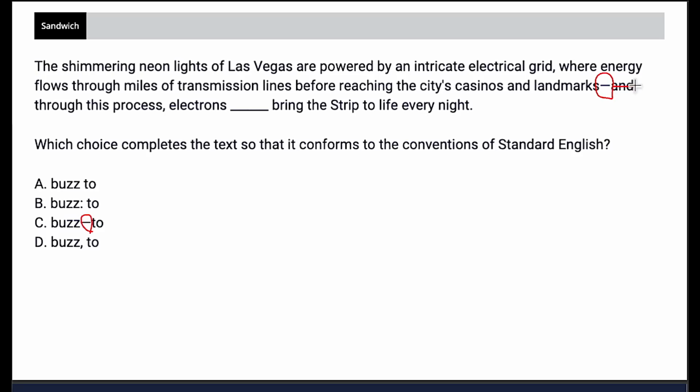So if I got rid of all of this stuff, including the word buzz, we would have the shimmering neon lights of Las Vegas are powered by an intricate electrical grid where energy flows through miles of transmission lines before reaching the city's casinos and landmarks to bring the strip to life every night. And as you can hear, that sounds beautiful. There's nothing wrong with it. So we do want to go ahead and choose answer choice C here. We have a proper dash sandwich. Just be careful because you can definitely start one of these non-essential sandwiches with commas as well, as we saw in the last question. The only thing is you can't mix and match. If you start with a dash, you have to end with a dash. If you start with a comma, you got to end with a comma.